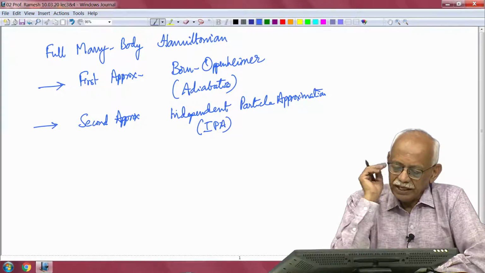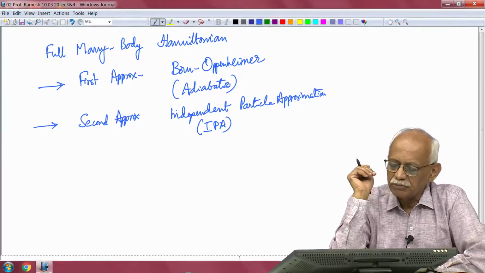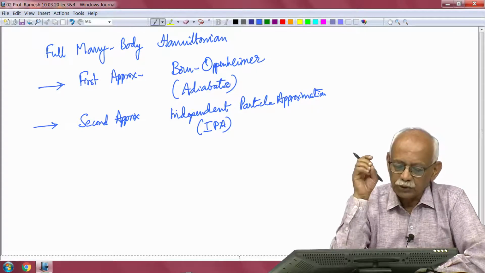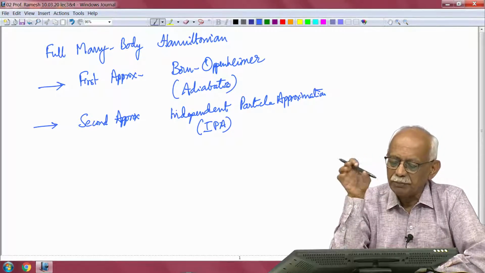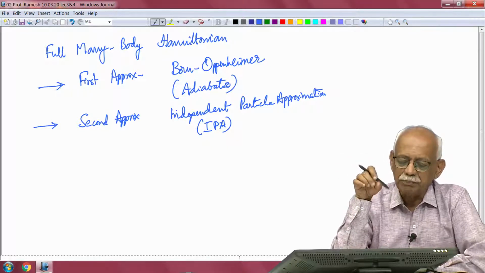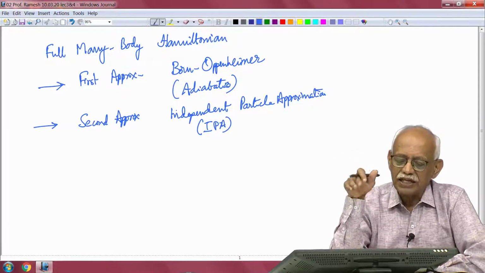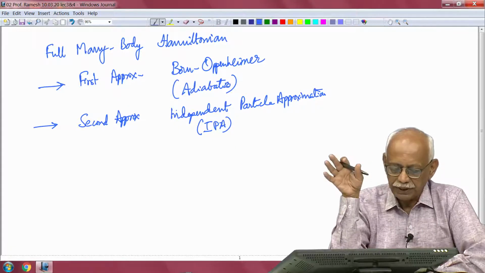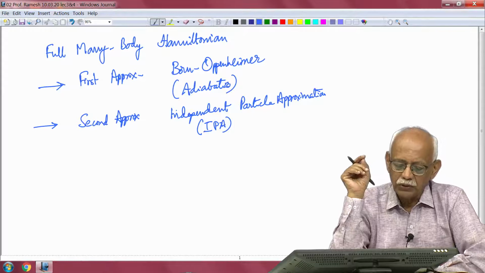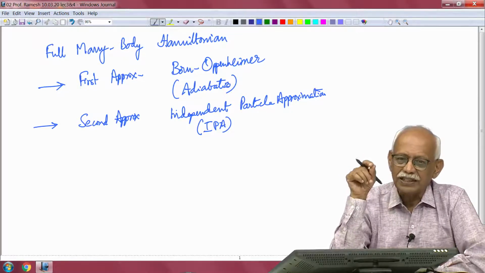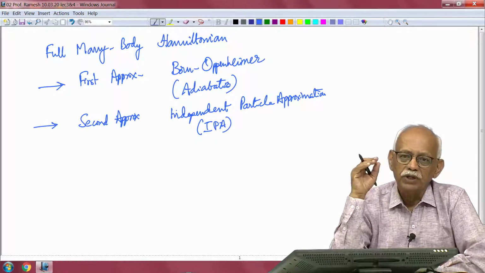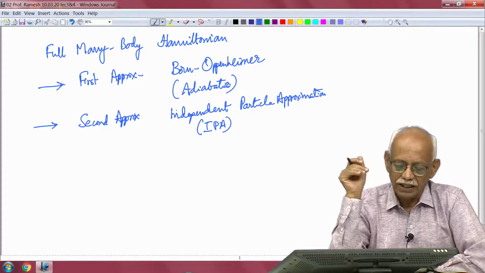The independent particle approximation has its own problems which we will come to later on, but right now what I have said today about the Born-Oppenheimer approximation and the independent particle approximation should be sufficient background to start understanding energy band theories, or the bands in solids from the bond picture. So, I will not insist that you study what was shown in the previous lecture in detail, because that was basically for those who want to have some kind of rigor in the course.